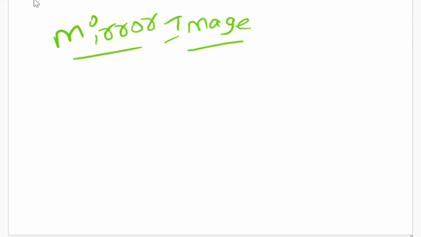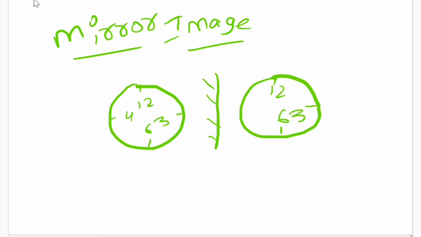Okay. So basically, what is a mirror image? I hope you know, if you take a clock like this with different timings and place a mirror between these two clocks, a mirror reflection will form here. We need to find the exact mirror reflection of this particular image. So this is called mirror image. In many competitive exams they will ask you what the mirror image of a particular clock is.